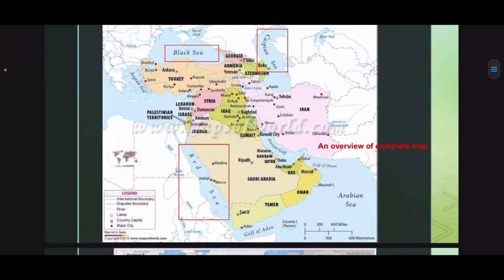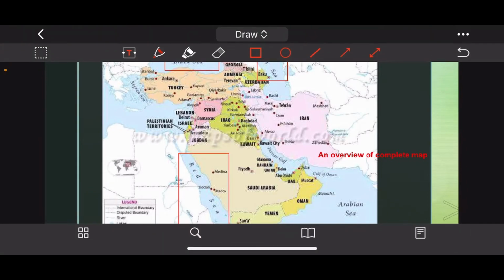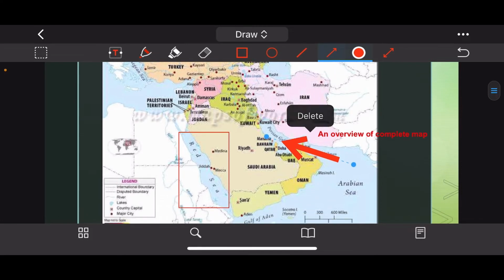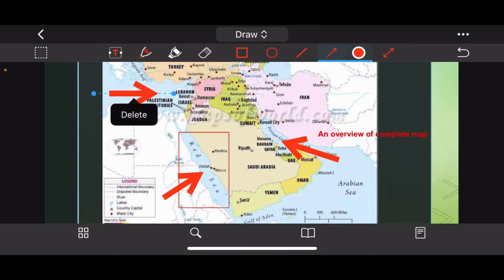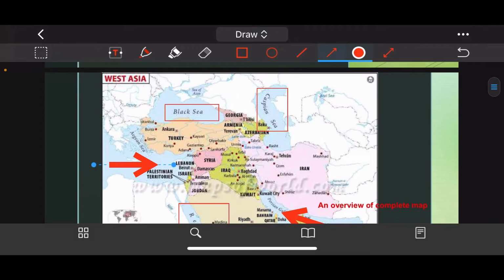As you can see in this map, I have marked all the important seas. I have marked the Caspian Sea, Black Sea, Red Sea and the Persian Gulf. From here you will get an idea of how they are connected with each other. You can see over here, this is the Persian Gulf that we will be studying today. This is the Red Sea, which we will be covering, and this is the Mediterranean Sea. And above over here are the Caspian Sea and the Black Sea.